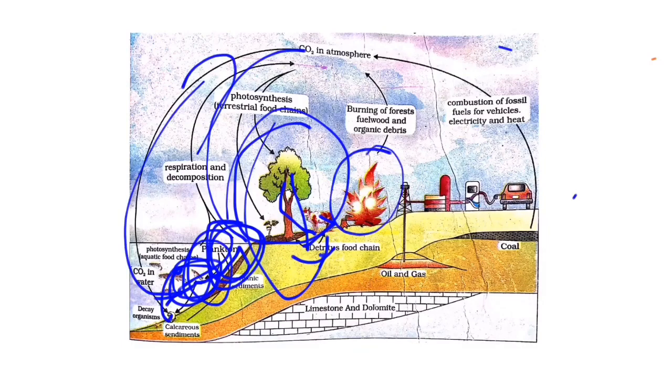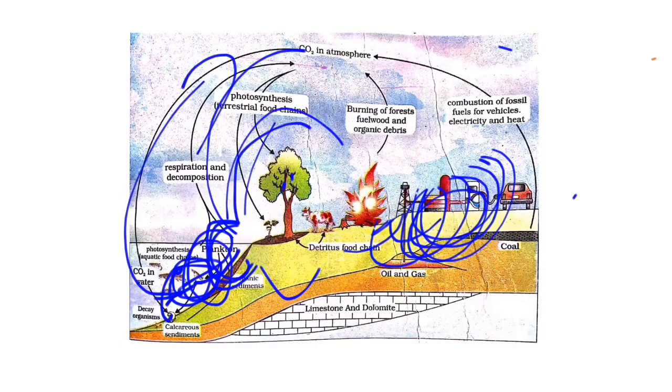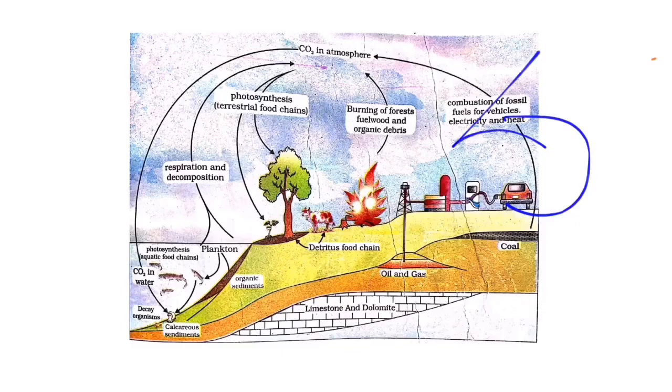And whenever the forest fire takes place, carbon is released to the atmosphere in the form of carbon dioxide. When fossil fuels are extracted, we burn the fossil fuels for the running of many machineries. So again the carbon dioxide is released into the atmosphere through the process known as combustion. So again the carbon is recycled back, and the major source of carbon in the earth is limestone and dolomite. This is about the carbon cycle.